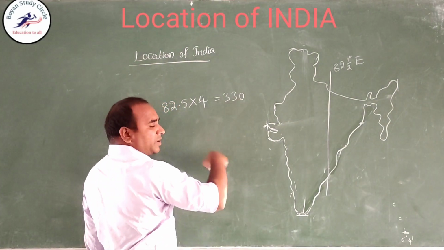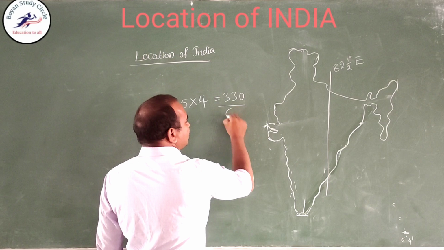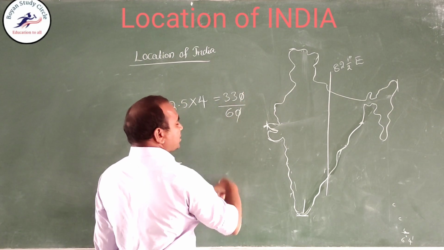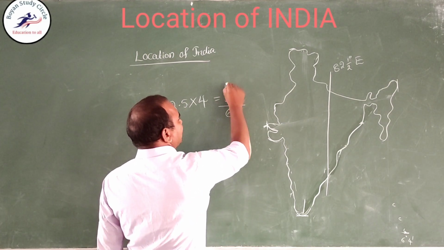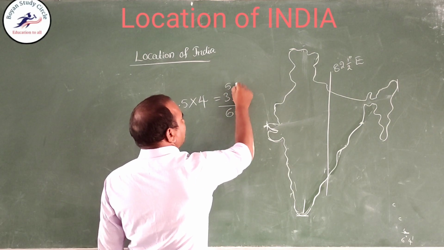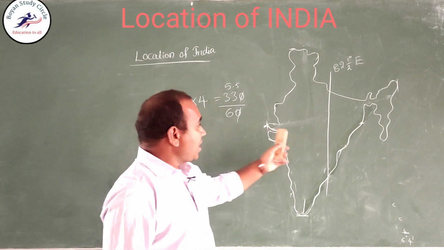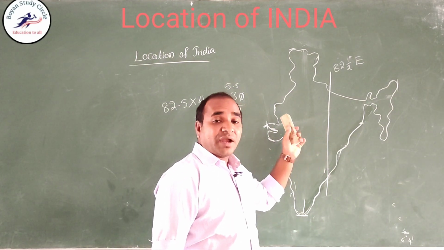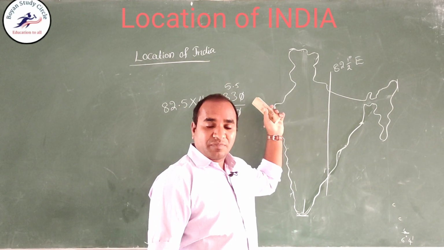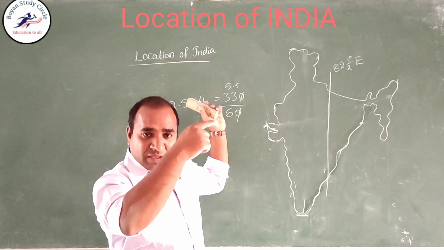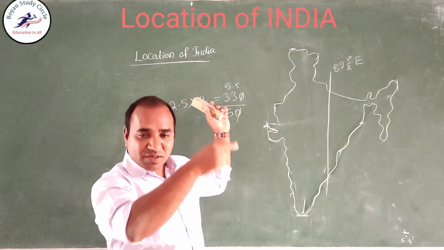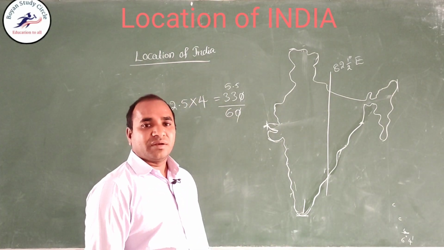Converting 330 minutes into hours, divide by 60, which gives 5.5 hours. So Indian Standard Time adds 5.5 hours to the London time. London is where the Greenwich meridian passes through.